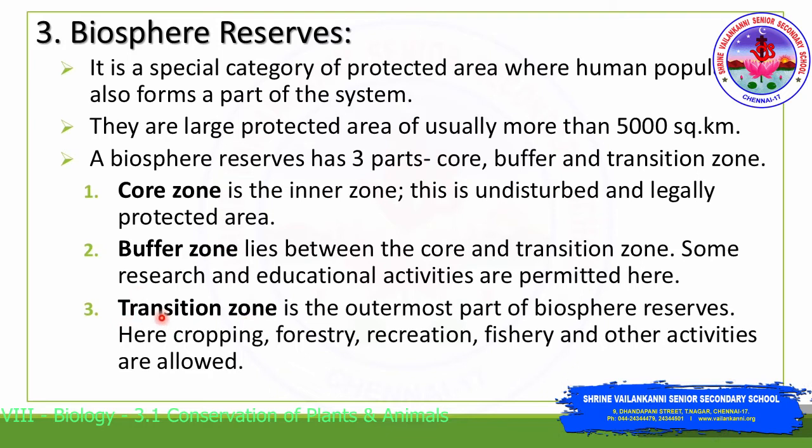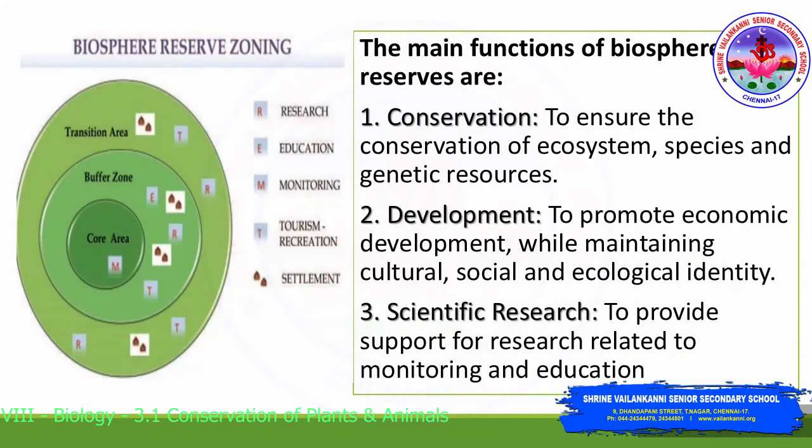And the third is the transition zone. It is the outermost part of the biosphere reserve. Here, human activities like cropping, forestry, recreation, fishery and other activities are allowed. This picture clearly depicts the zones of the biosphere reserve.